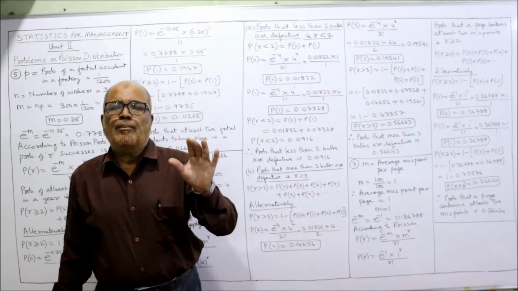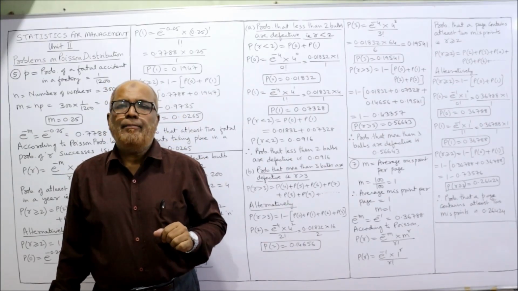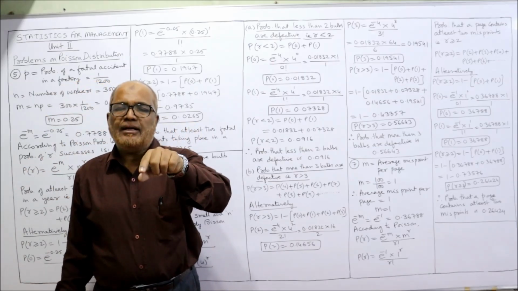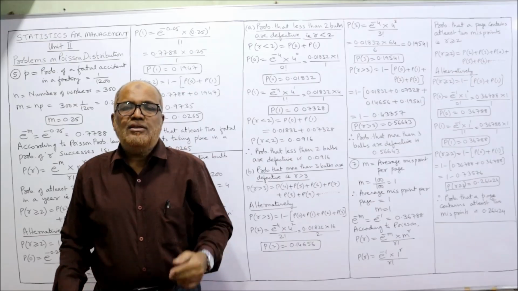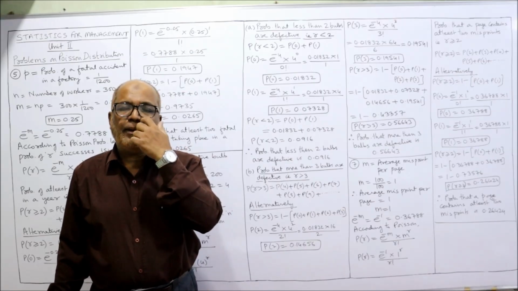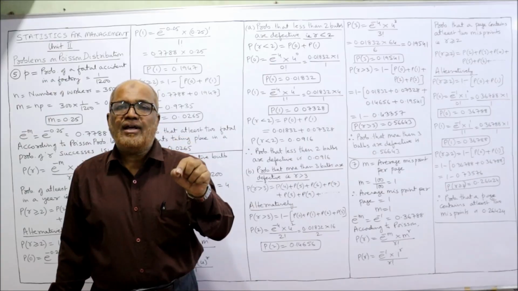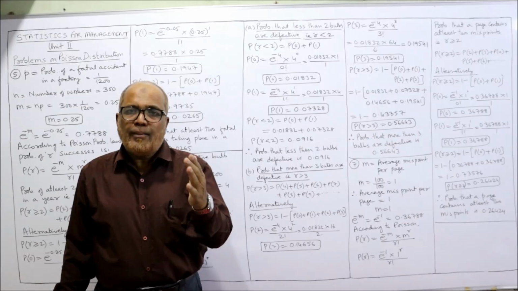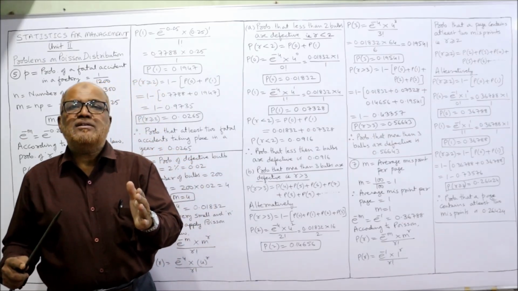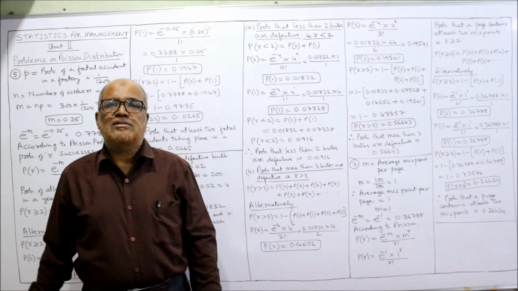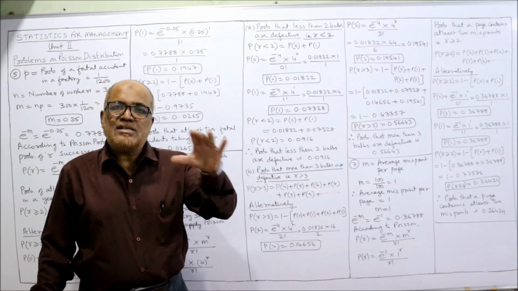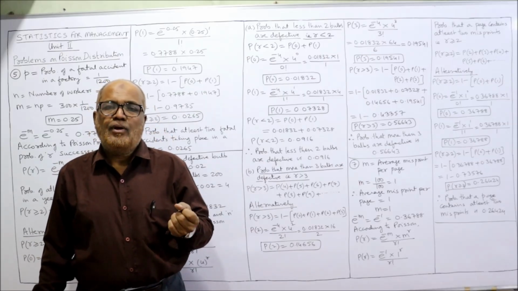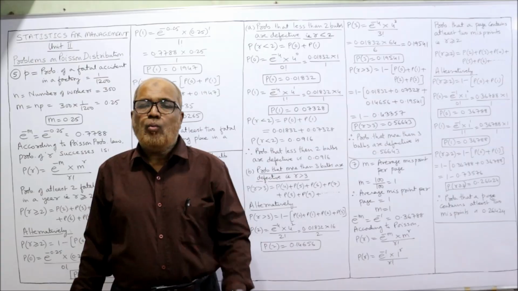For Poisson distribution, the main parameter is M. M means average. In the previous problem, to find M, we multiplied N into P. But in this problem, M is directly given. M stands for average misprint per page. The 100 misprints are there in 100 pages, so per page, 1 misprint on an average.